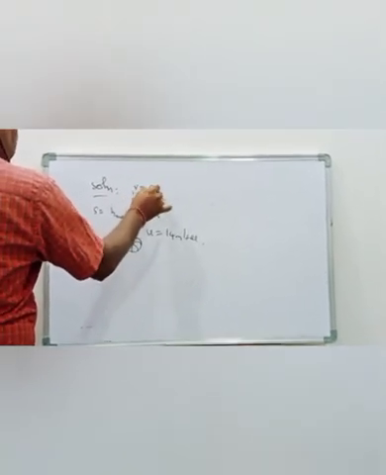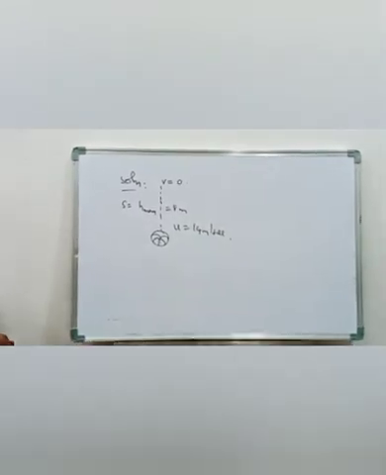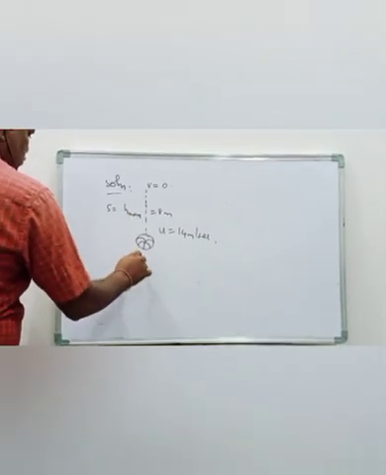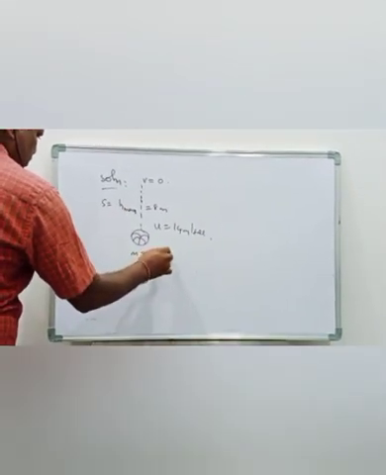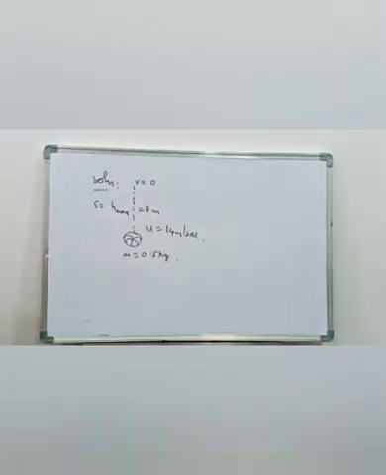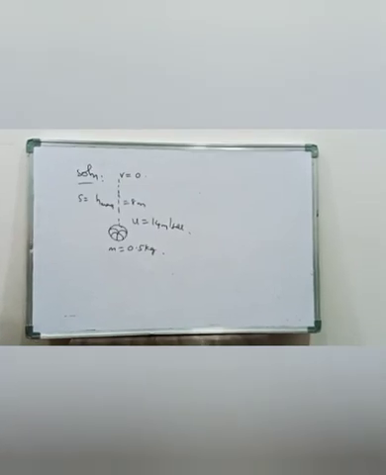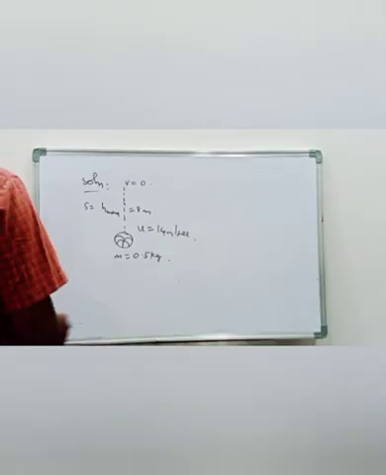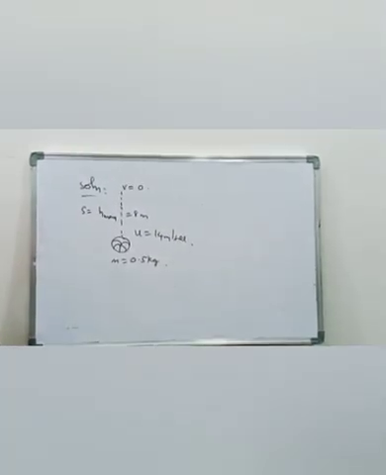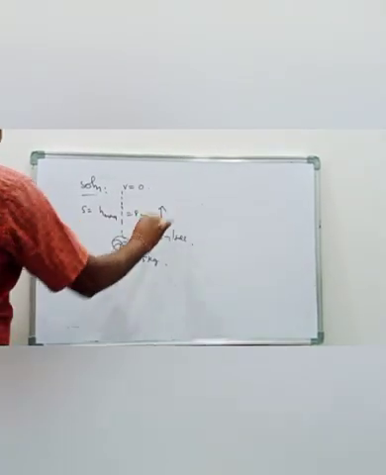So at maximum height the final velocity of the ball is 0. So mass of the ball is 0.5 kilograms. Then calculate how much energy is dissipated by the air drag which is acting in ascent.